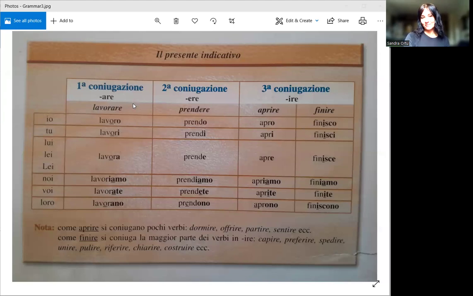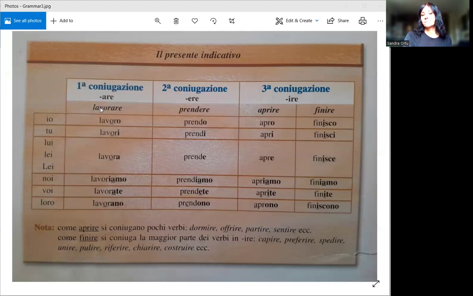So let's take three verbs, one from each group. We have lavorare, which is to work. We have prendere, which is to take. And we have aprire, which is to open. Let's leave this third one out for now, which is like a subgroup of this third conjugation in -ire.